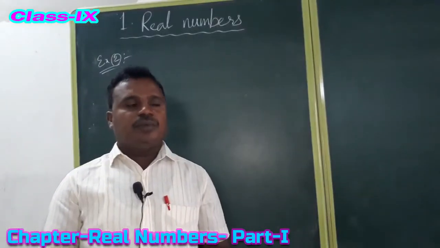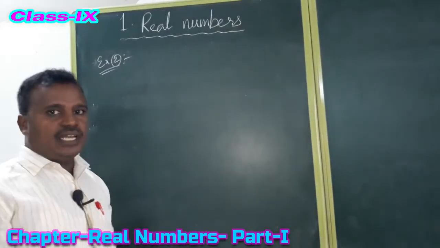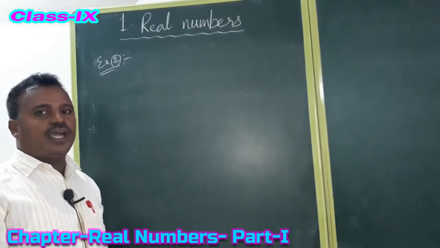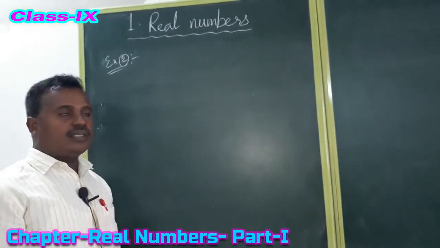Next concept, rational numbers on the number line. How do we have to represent rational numbers on the number line?